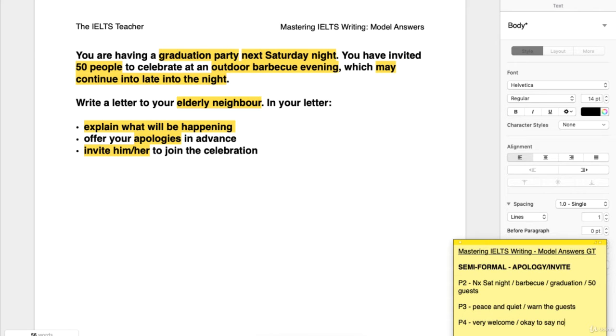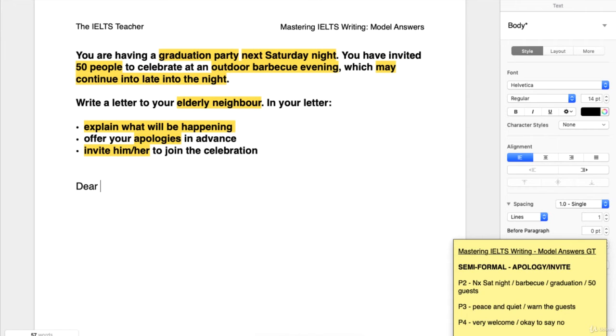So we can jump into the task here. Let's leave the plan on the screen, and let's consider how we would open this letter. In the previous letter, where we talked about a job offer given on a plane where we met a businessman, we used the last name. I think that was appropriate because of the context. Even though it was semi-formal, we're still applying in a sense for a job. In this case, it would seem, I think, quite strange to write the surname. It's almost too cold, too distant.